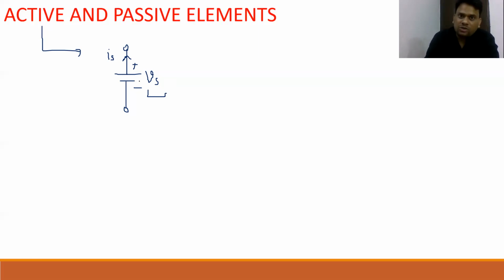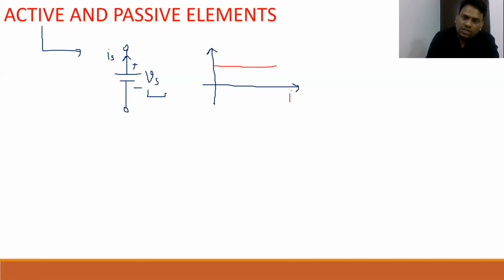This is a battery voltage, it is DC. And I want to ask you, will this Is be variable or constant? For the ideal voltage source, we may have the V-I characteristics in such a fashion. This Vs is an independent quantity and does not depend upon the variation of the source current Is. So I want to draw the V-I characteristic for this battery, and it is something like this.